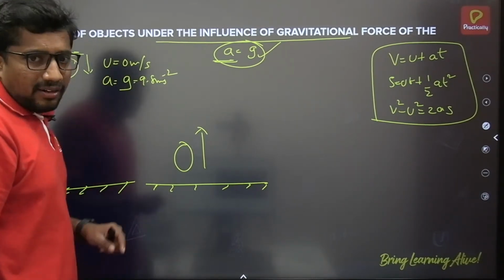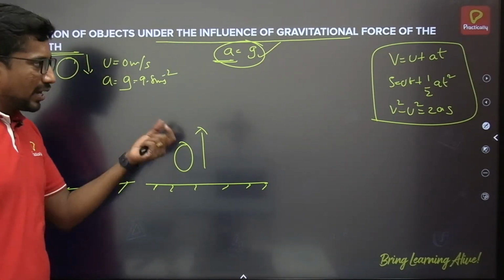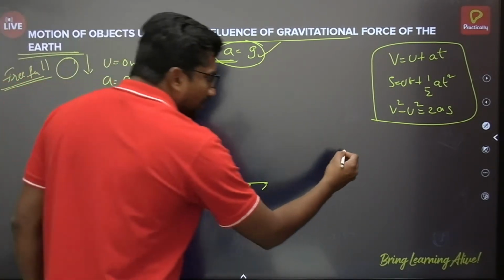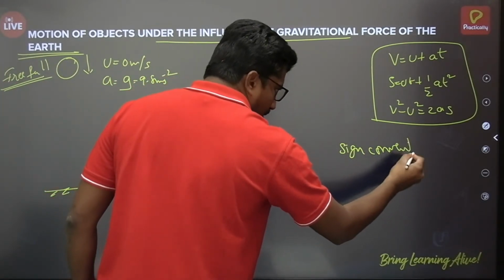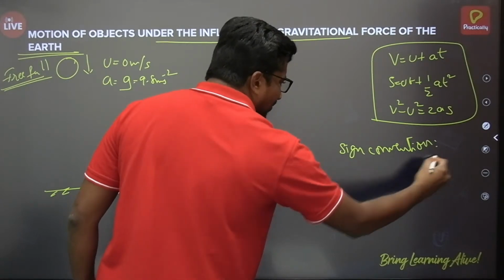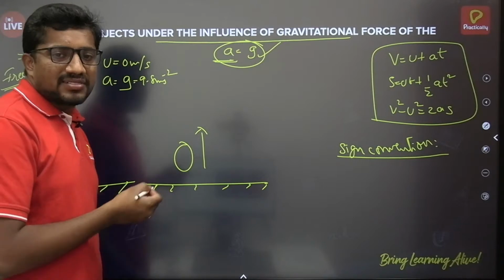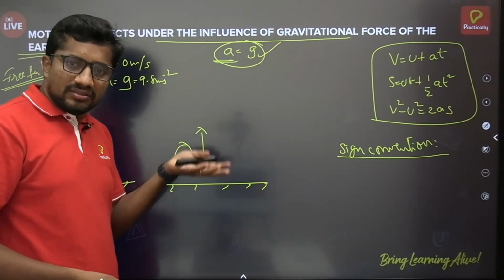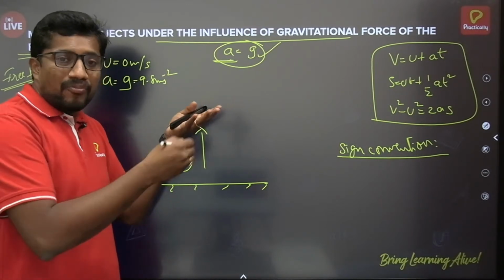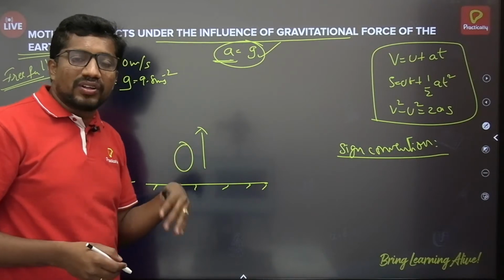One more thing here, when the object is coming in the downward direction, you can apply the sign convention. Sign convention I am giving here, children. Conventionally it's based on choice. Few people may take upward motion physical quantities as positive, and for downward motion they may assign a negative sign.